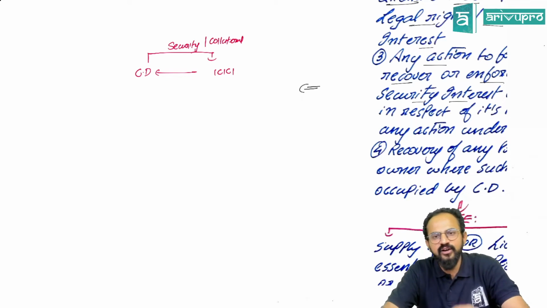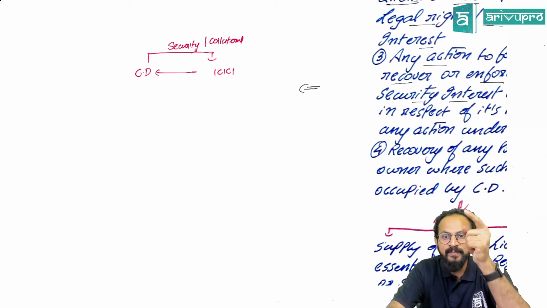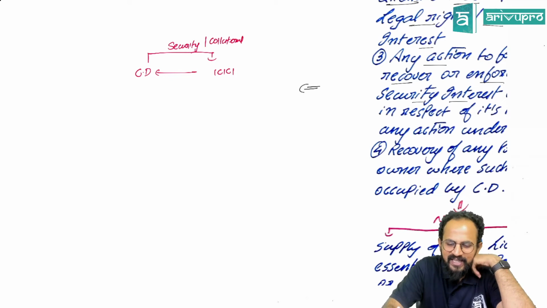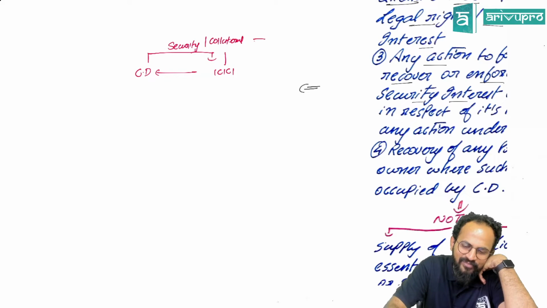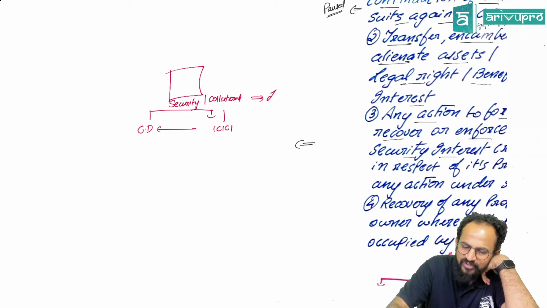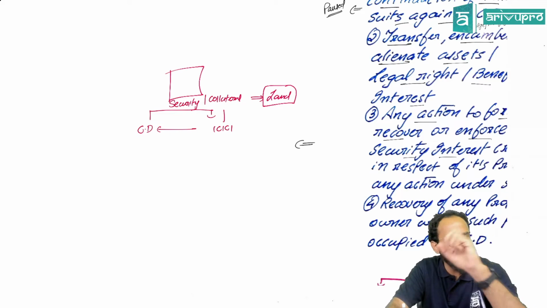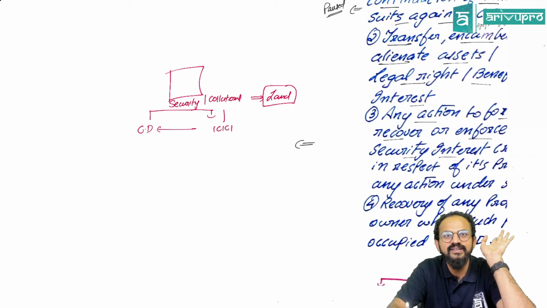Now the moment the corporate debtor went into the corporate insolvency resolution process, what is ICICI Bank doing? ICICI Bank is going and selling off that security. Imagine the security was on land. ICICI Bank is going and taking possession of that land and trying to sell it off. People, any creditor cannot take any action against the security interest he has.